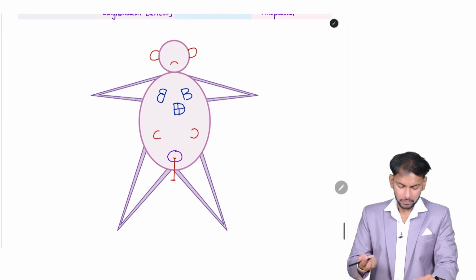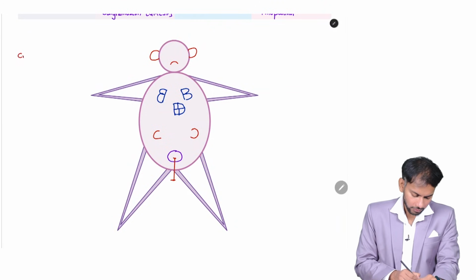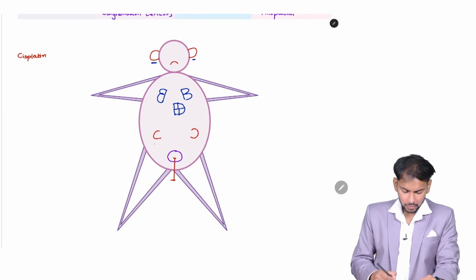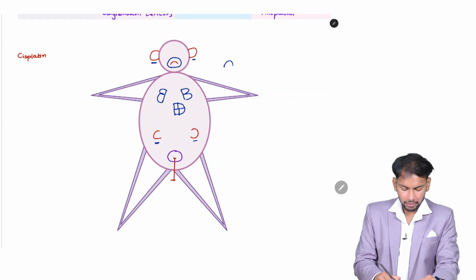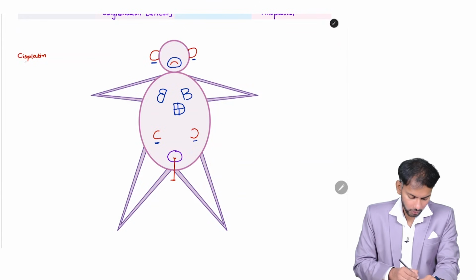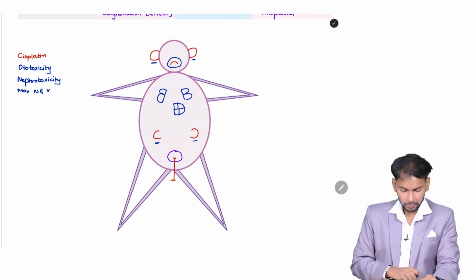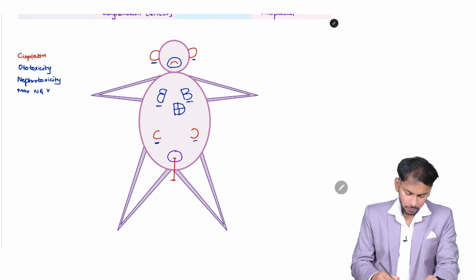First we will see C for cisplatin. You can see C here in the ears, C in the kidneys and even in the mouth. Yes, I have written C like this, even in the mouth. So what is it causing? It is causing ototoxicity, nephrotoxicity, and it will cause maximum nausea and vomiting.